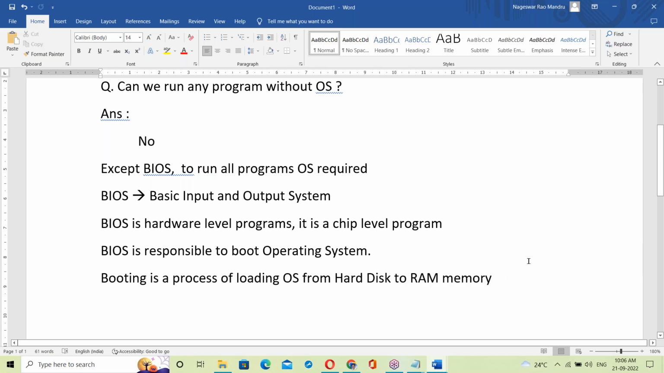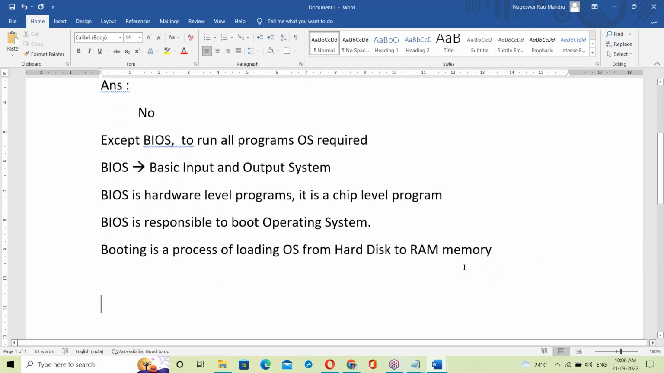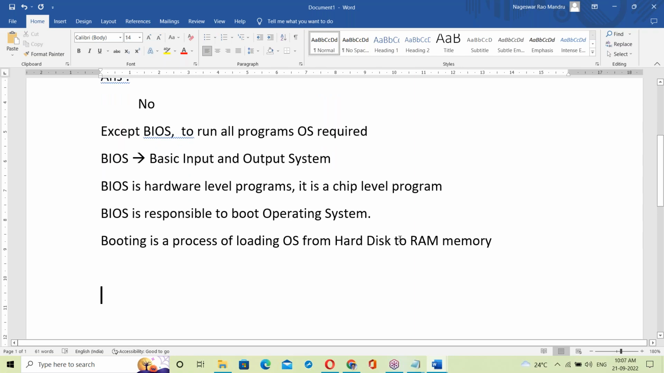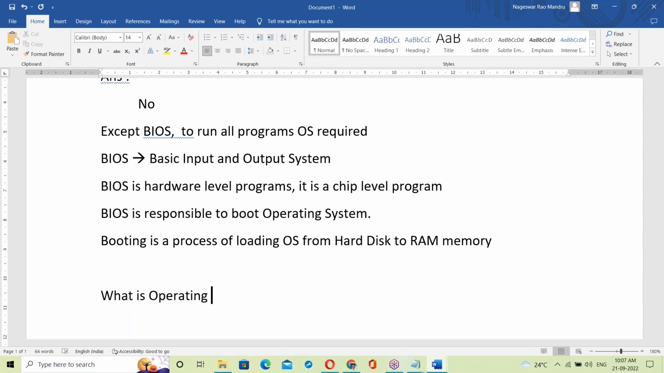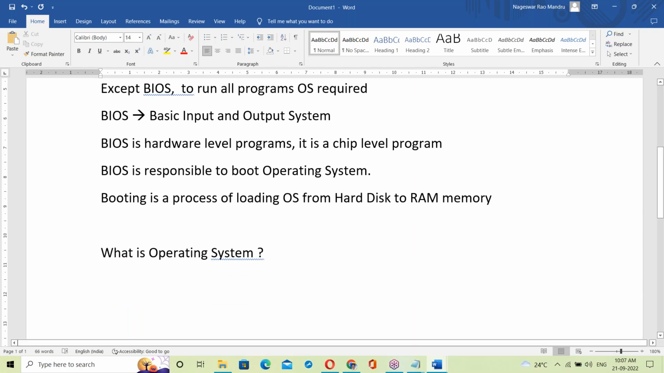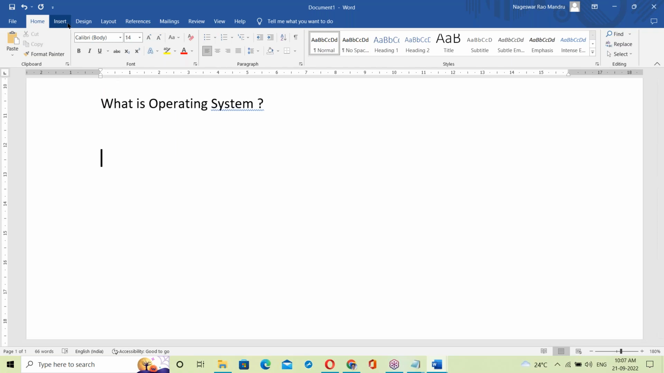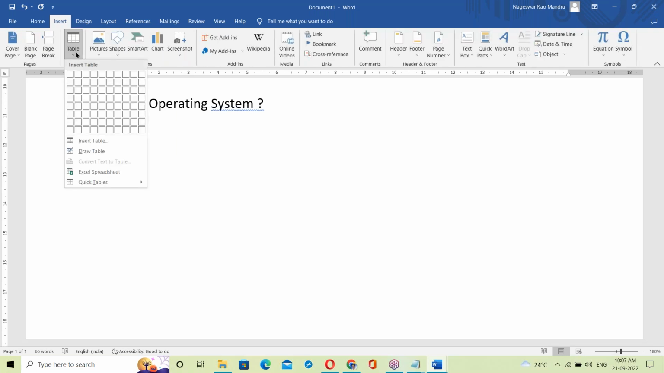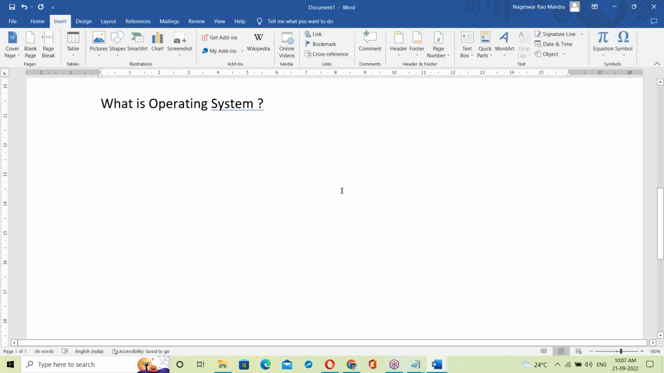So what is exactly an OS? Here the OS is running in RAM memory. Now let us see, what is an operating system?